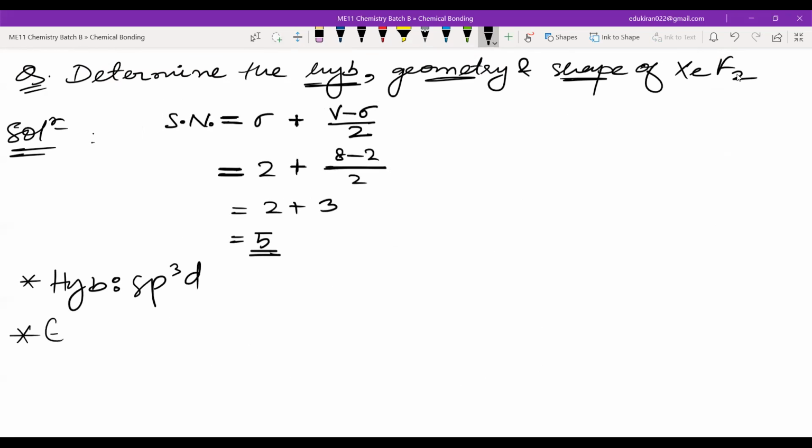हाँ, अब आ रही है निदा. कहाँ थी आप? Yes, निदा. सिग्मा बॉन्ड I नहीं दिख रहा है had आपको? some background voices. They will not scare me. I read Ayatul Kursi daily. They will not scare me. Okay, you can turn the mic on. Or you can answer in the chat also now. You can answer on the chat also. Okay, fine. Geometry. What will be the geometry, Nida? sp3d.